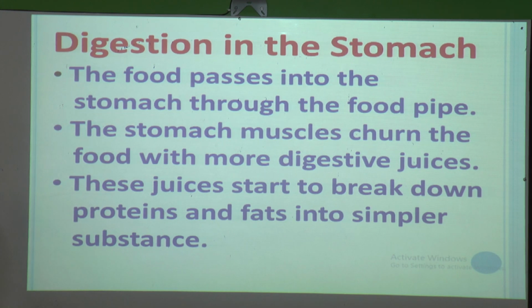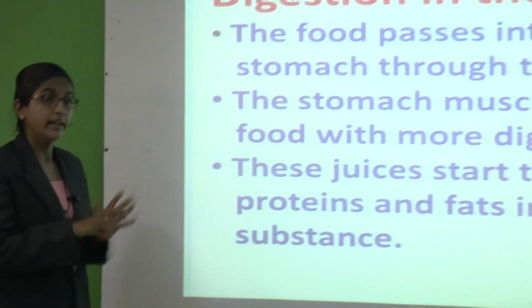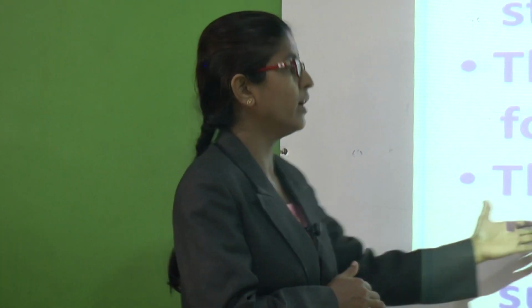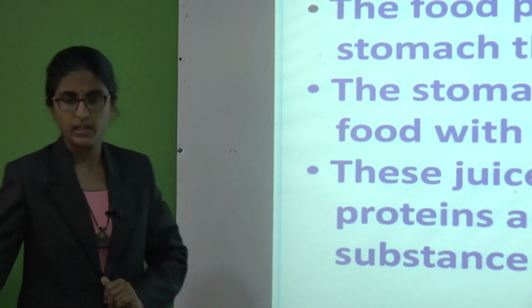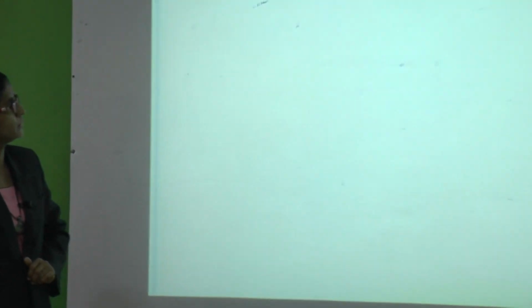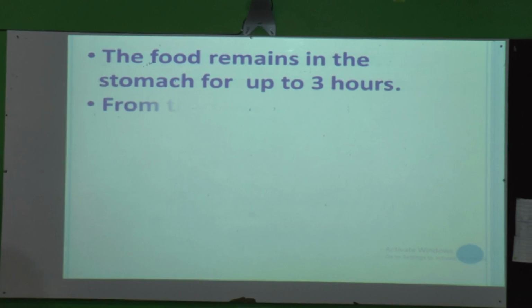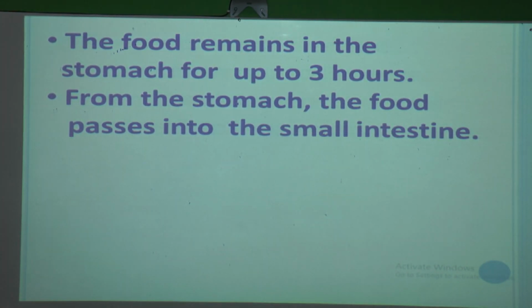Now we have seen that in the mouth, saliva breaks down carbohydrate into simpler form, and in the stomach more digestive juices are produced, and those juices break down protein and fats into simpler form. The food remains in the stomach for up to 3 hours, and from the stomach the food passes into the small intestine.